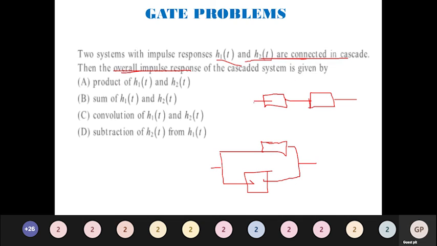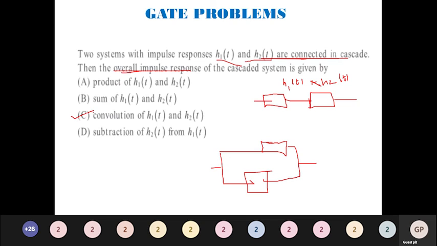So when two systems are connected in cascade, it is going to be h1 of t convolved with h2 of t. So this will be the overall response of the systems that are connected in cascade. So the answer for this question will be option C.